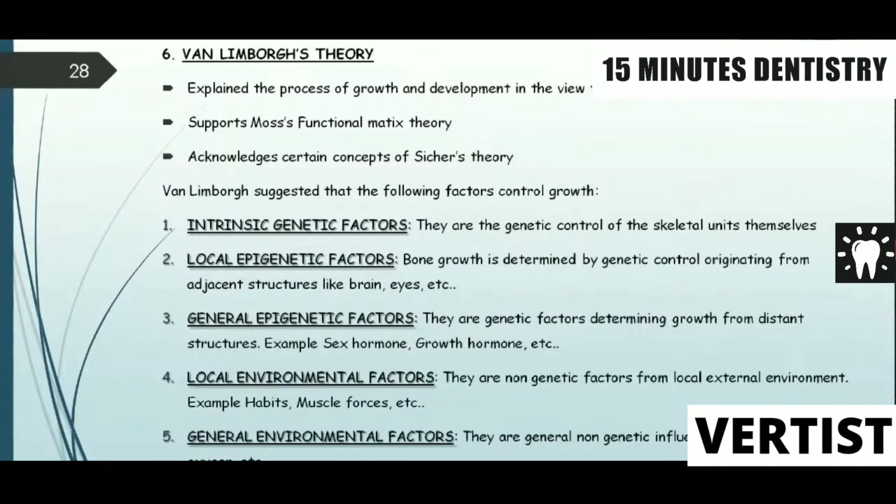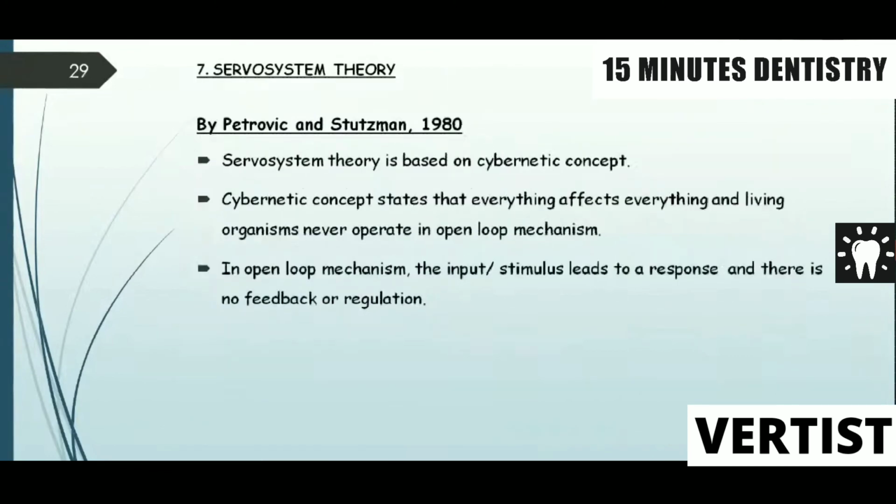The last theory, which was suggested by Petrovic and Stutzmann, is the servo system theory. Servo system theory is based on the cybernetic concept. The cybernetic concept states that everything affects everything and living organisms never operate in an open loop mechanism. In an open loop mechanism, the input stimulus leads to a response and there is no feedback or regulation. So this suggests that growth takes place in a closed loop mechanism.